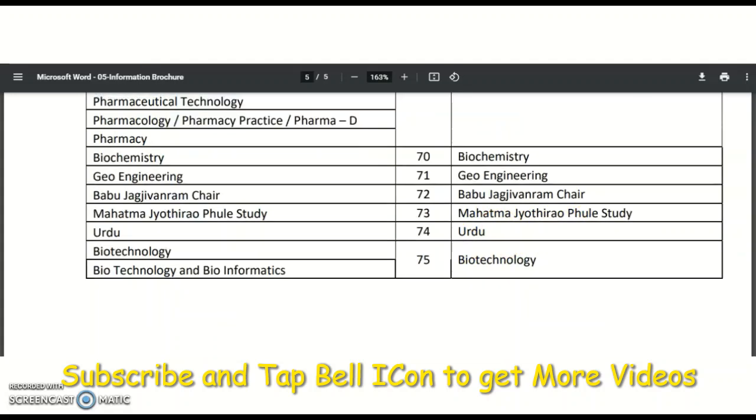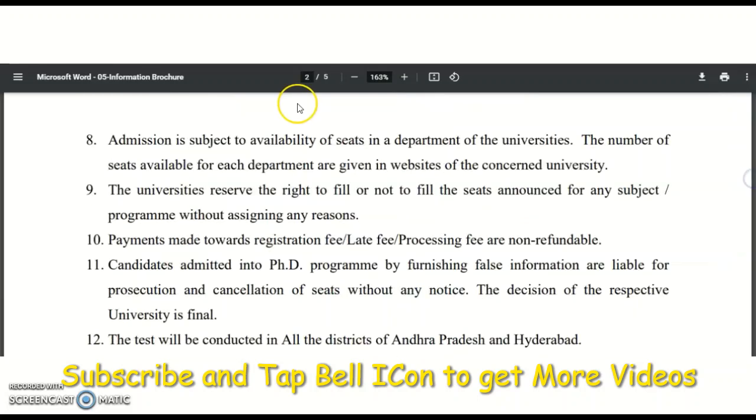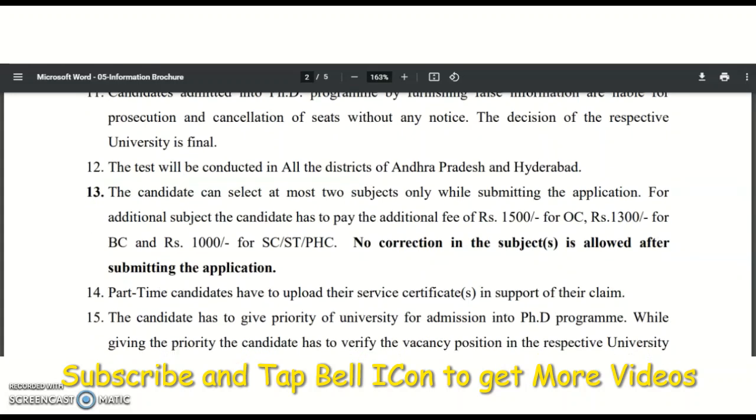In total, the research entrance test is going to happen for 75 subjects. If you belong to any one of these subjects from all over India, you may apply. The candidates can select at least 2 subjects only while submitting the application.